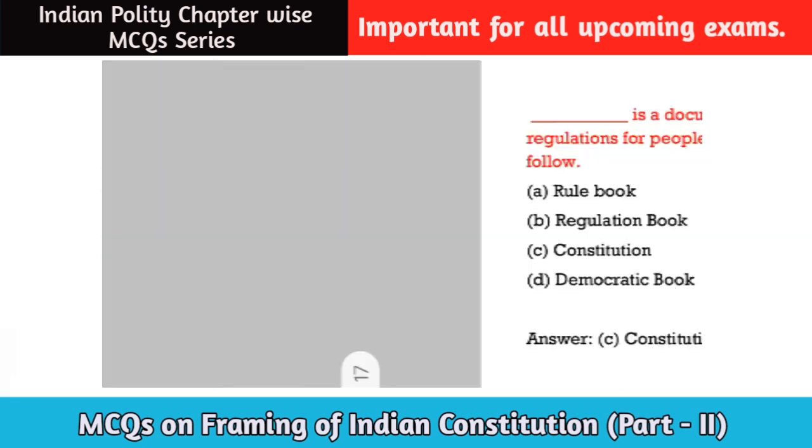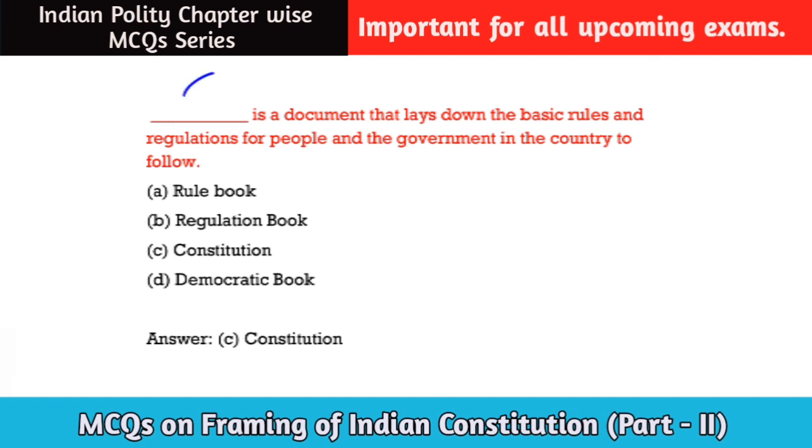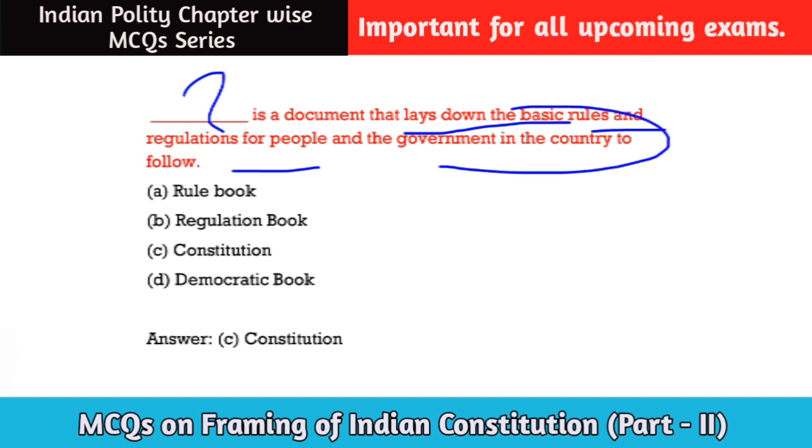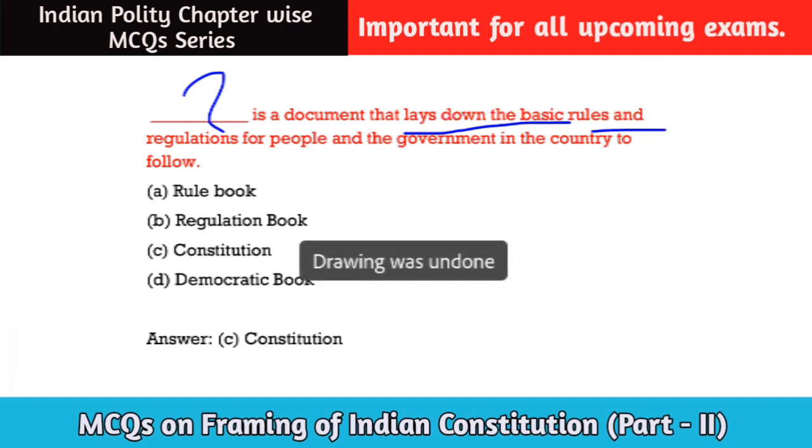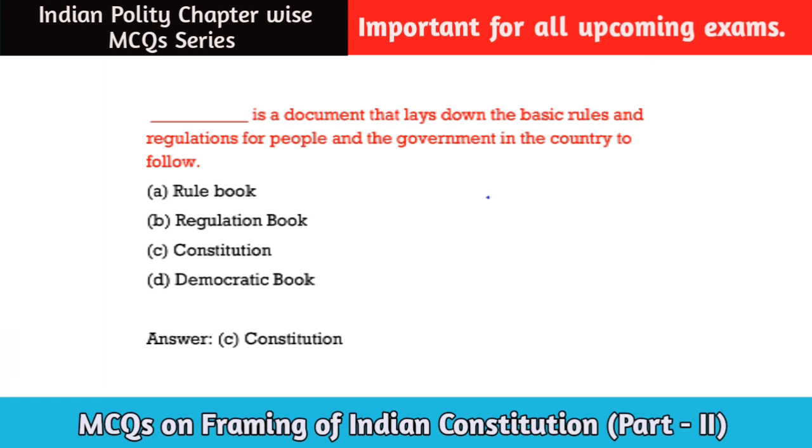Next question. This is a document that lays down the basic rules and regulations for people and the government in the country to follow. That means which book lays down the provisions and set of rules for the government of a country and people? So the answer will be the Constitution. All of you know, right? The Constitution is a document that provides basic rules and regulations for people and the government in the country to follow.